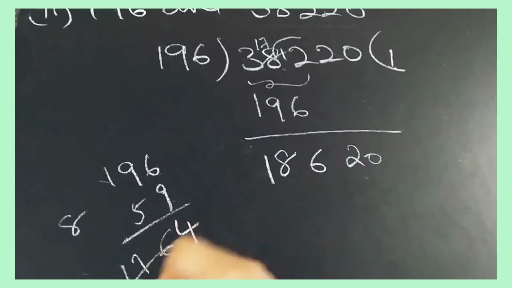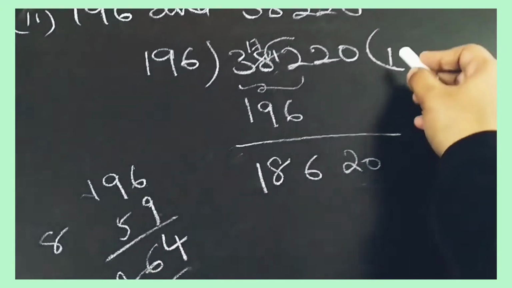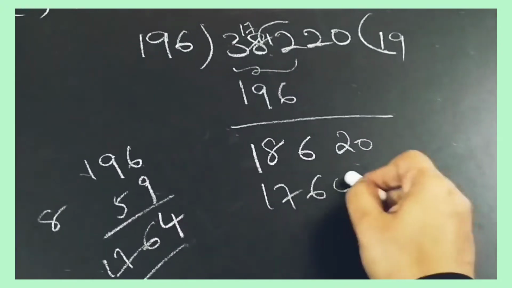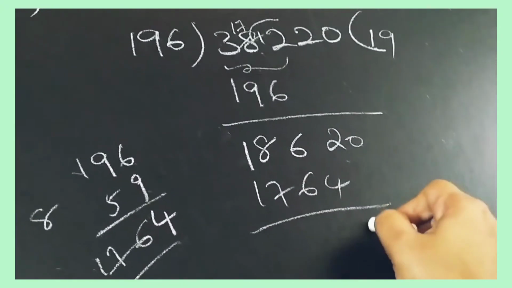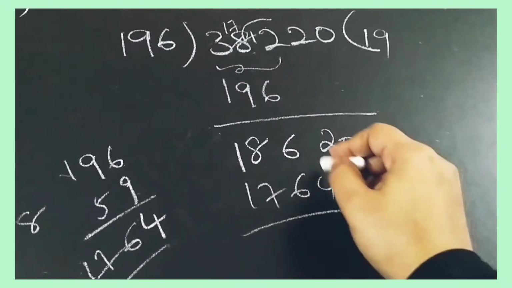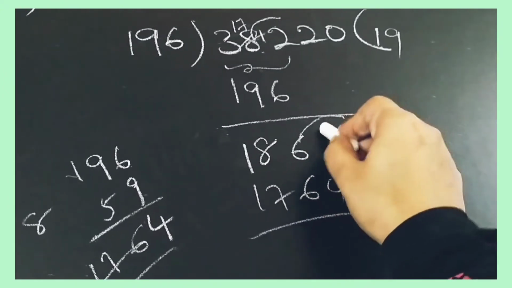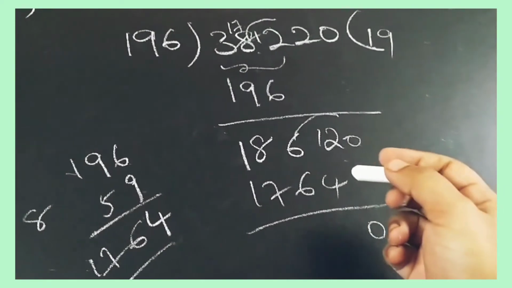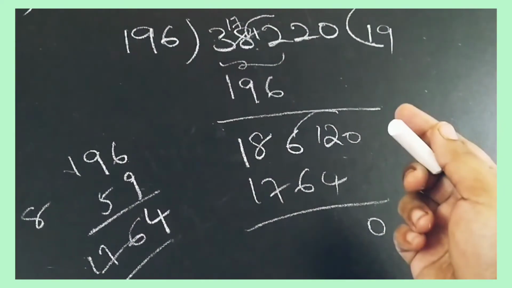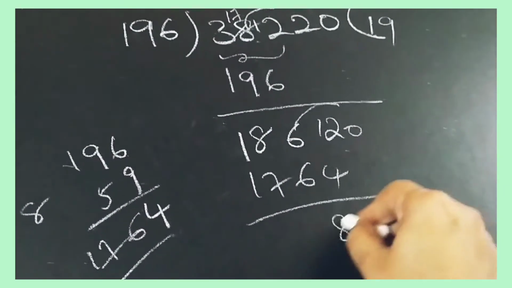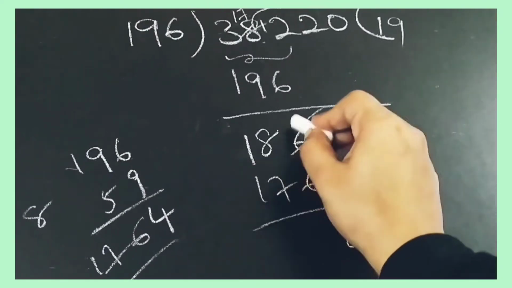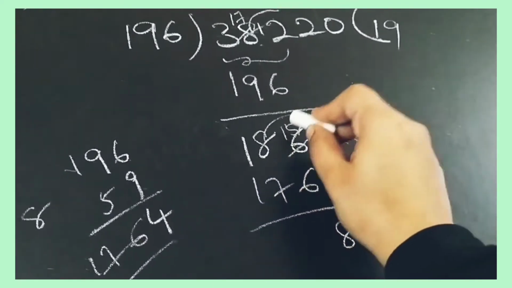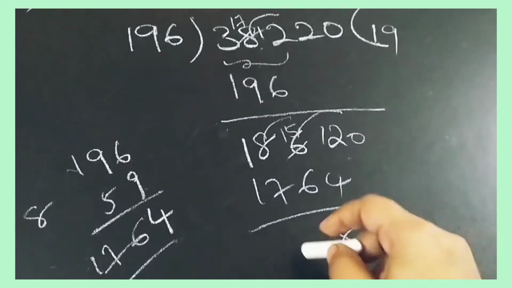It is 1764. Again we will take this 0 here. Now 2 minus 4 we can't do. Again we will make this 2 as 12. 12 minus 4 is 8. Here it becomes 5 now. So we'll take this as 15. 15 minus 6 is 9.